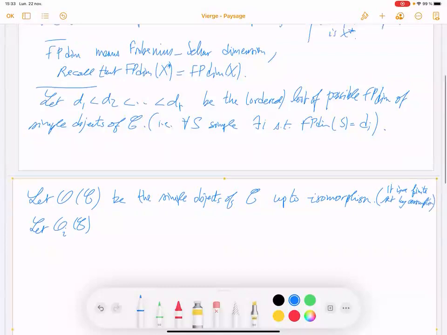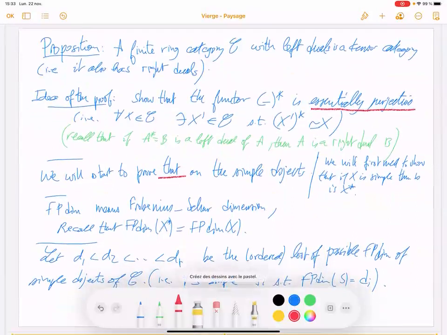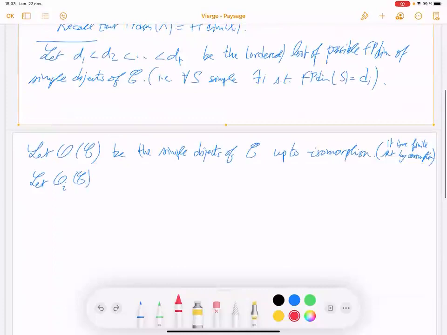What is the assumption? It's finite. In particular, you have finitely many isomorphism classes of simple objects. So you have finitely many simple objects up to isomorphism. So it's a finite set.